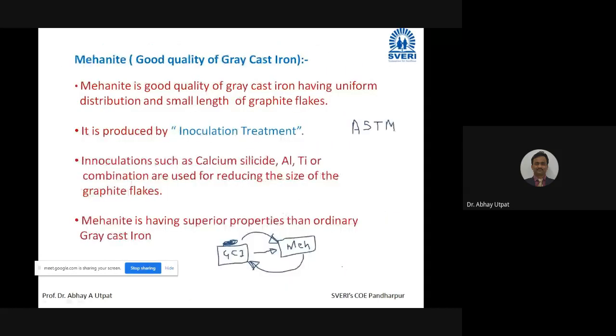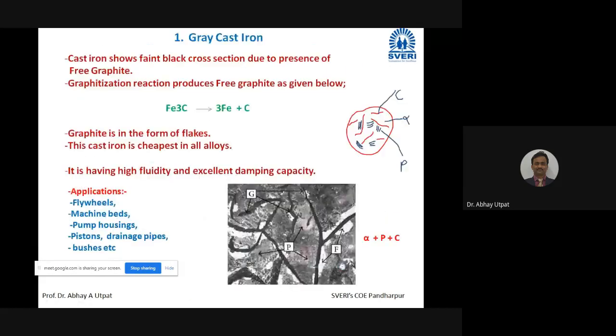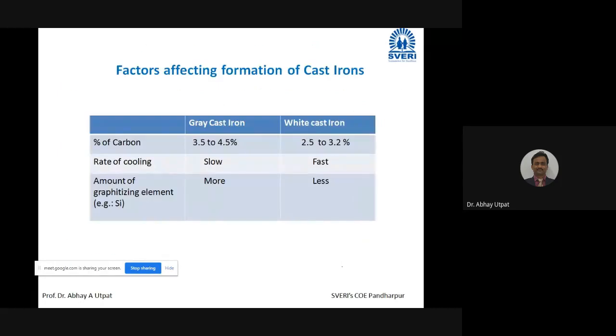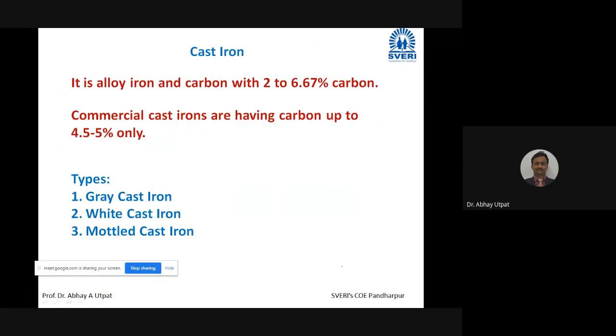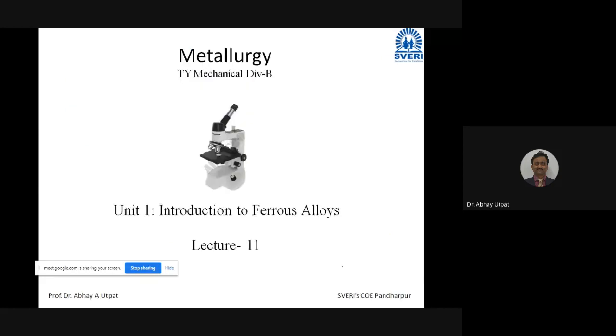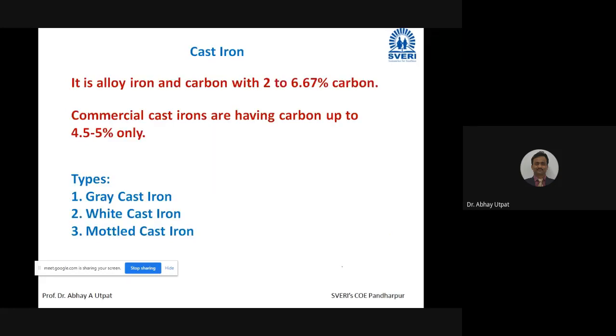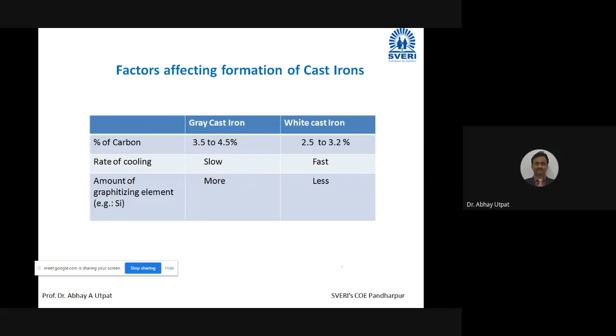I will go back. Those who have not taken screenshots, you can take. So cast iron types: grey cast iron, white cast iron, and mottled cast iron. I will explain this mottled cast iron after this white cast iron in the next class. For the time being, just remember I have explained this chart.